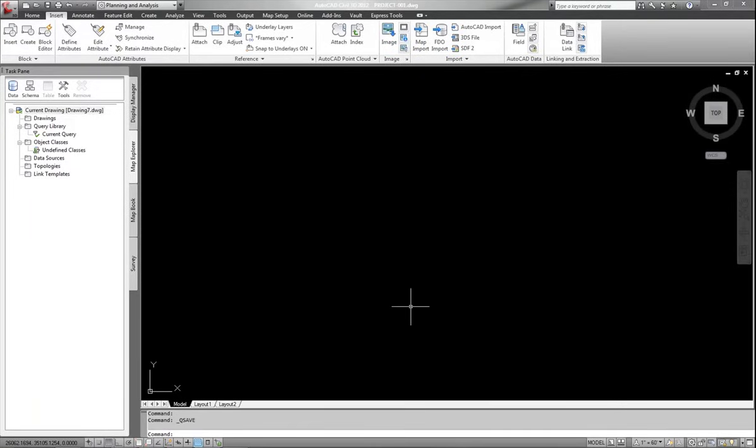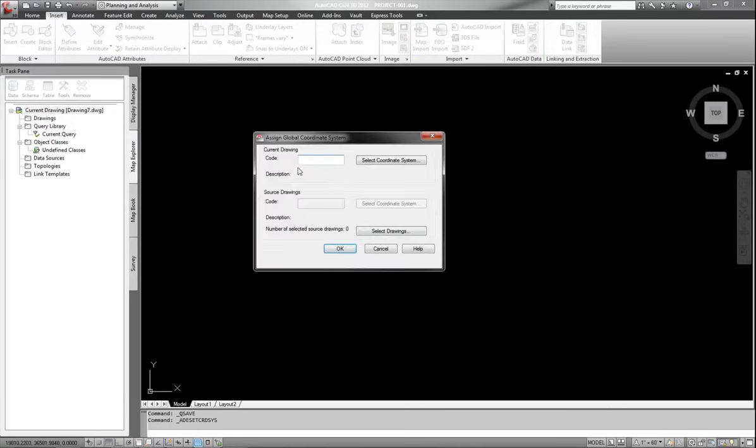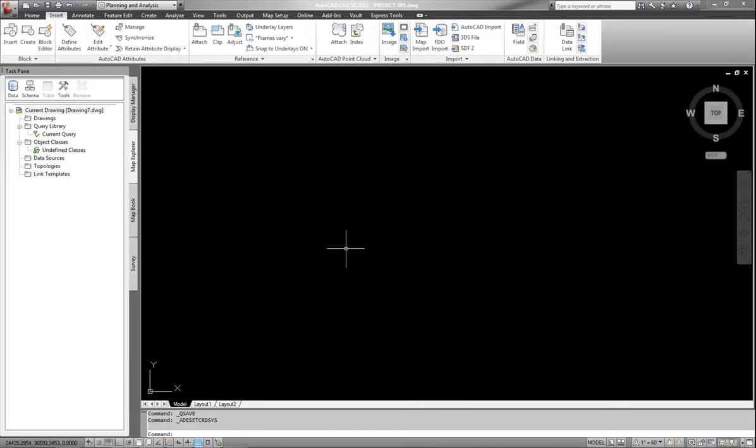So the scenario here is I'm going to be working in a totally different coordinate system than I've been showing you so far. So I'm going to assign my coordinate system. This one happens to be TX83-CFs, which happens to be Texas State Plane Central Zone US Foot. This is going to be my working file. This is what the client has asked for in this particular case. So I'm going to hit OK. So all 4 of my files, and actually all 5 of them, including this one, are in different coordinate zones. I need them all to come together.